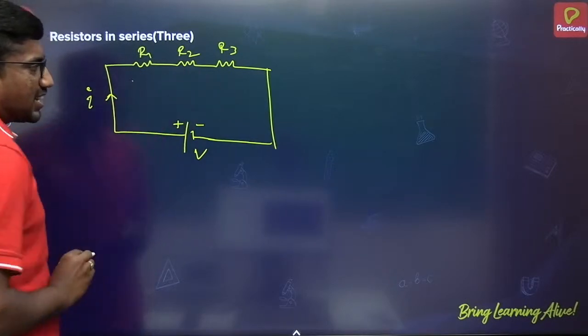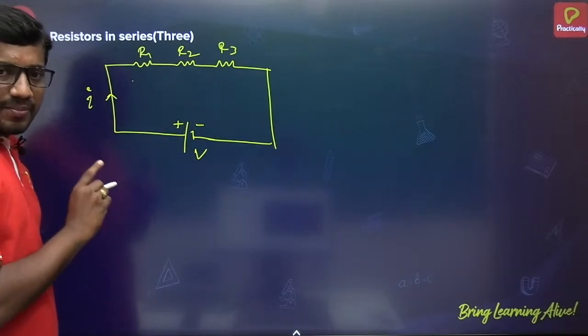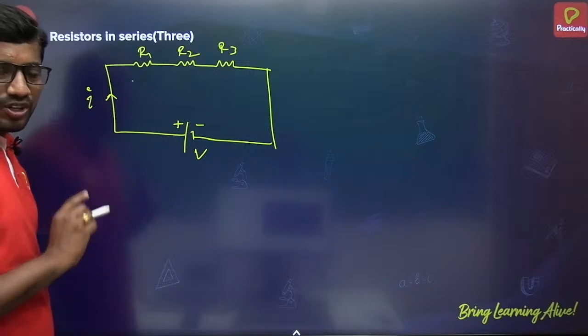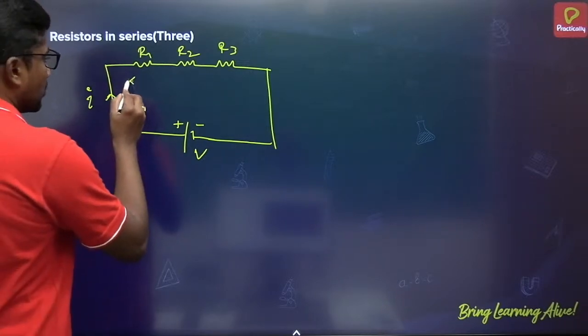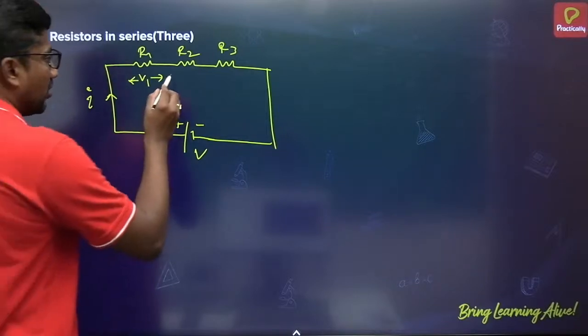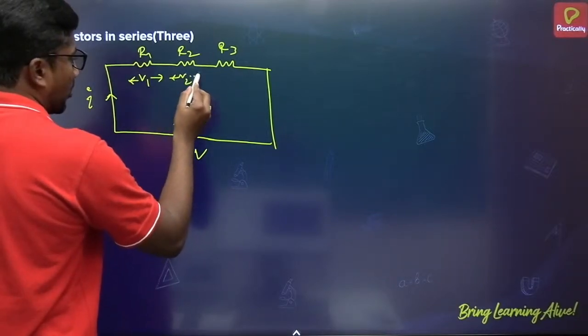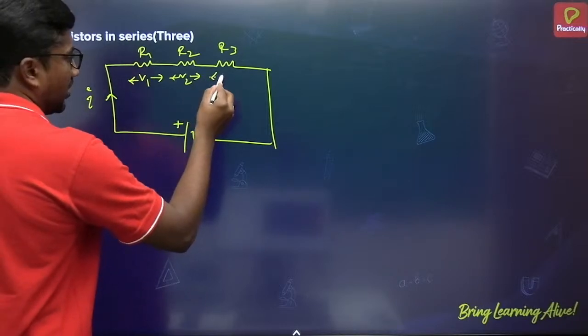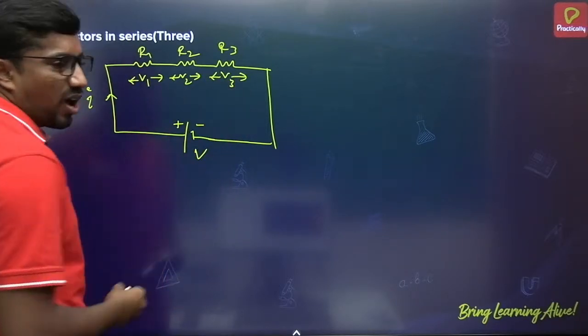As I said, in series combination current remains the same through each and every resistor, whereas potential difference will vary. So let V1 be the voltage drop across the resistance R1, V2 the voltage drop across resistor R2, V3 the voltage drop across resistor R3.